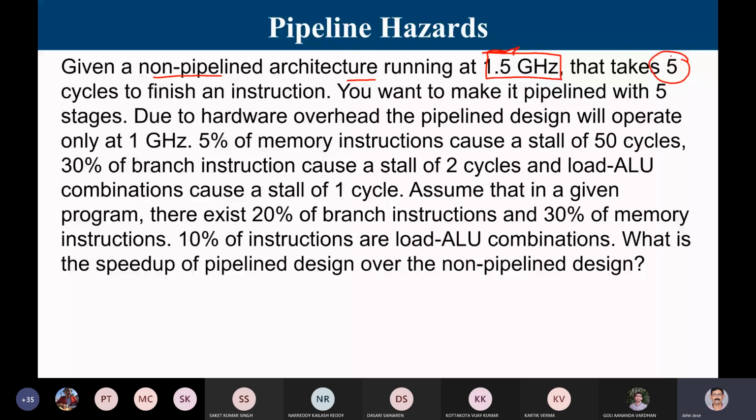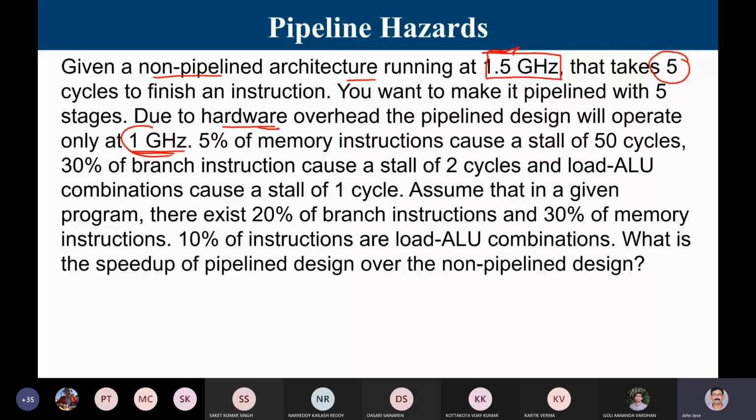Now you wanted to make it pipelined with 5 stages. I'm going to design a 5-stage pipeline, but due to hardware overhead, because we have to add pipeline registers in between, the pipeline design will operate only at 1 gigahertz. I cannot go as fast as an unpipelined design because apart from the combinational logic that performs the fetching or decoding, I need to add extra circuitry, my pipeline interface registers, in between. So naturally, I can operate only a little slower.